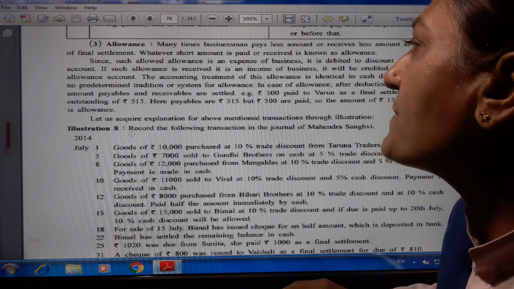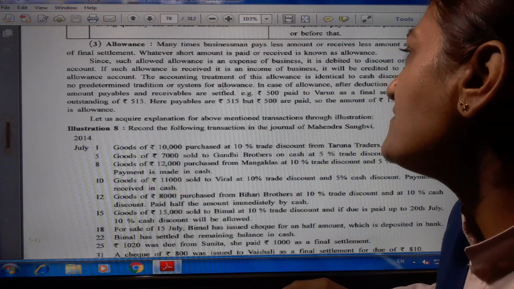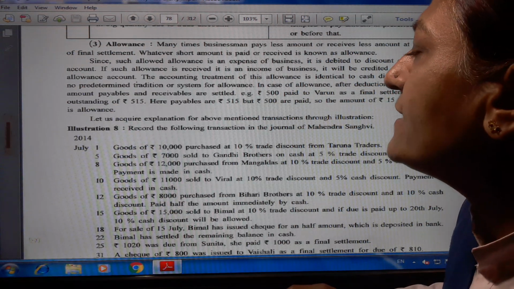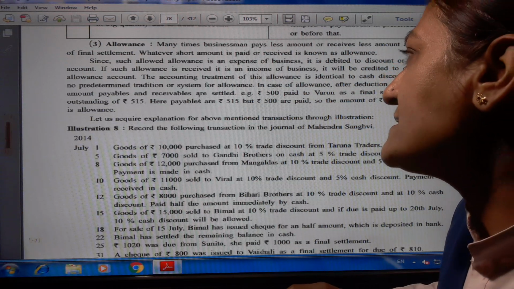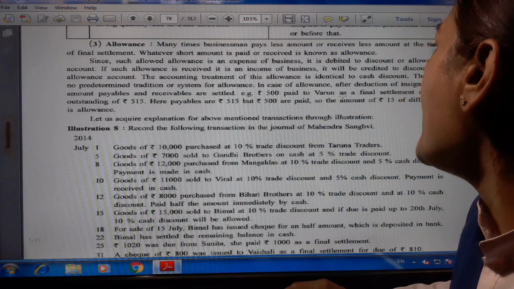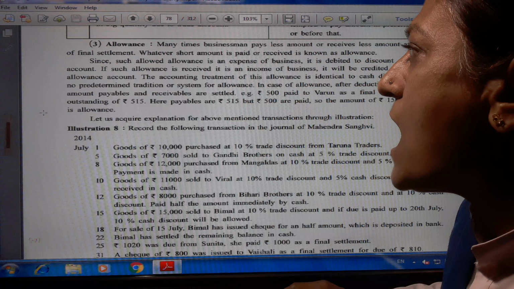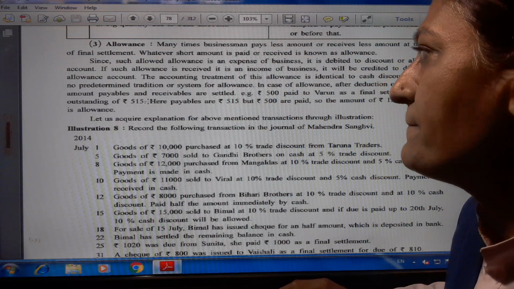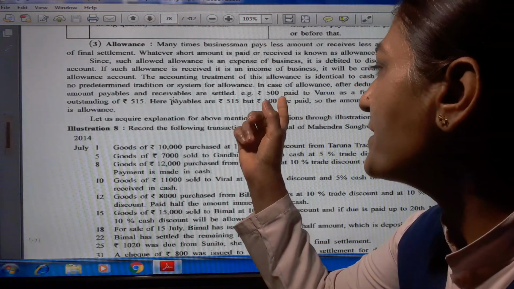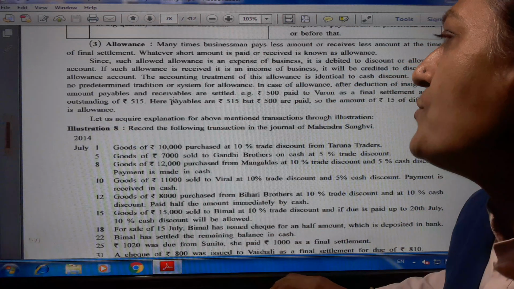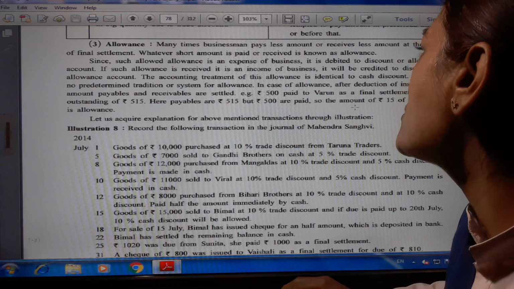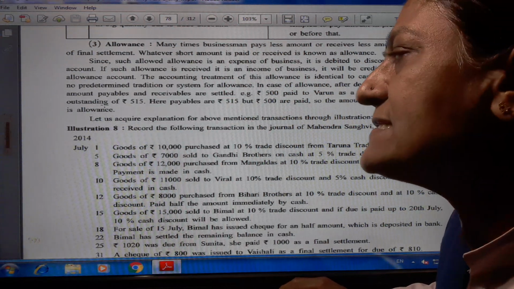There is no predetermined tradition or system for allowance. In case of allowance, after deduction of an insignificant amount, payables and receivables are settled. As an example, rupees 500 paid to Varun as a final settlement against outstanding of rupees 550. Means outstanding 550 but payment made only for 500. It means 50 rupees is a discount received. Here payable is rupees 550 but rupees 500 are paid. So the amount of rupees 50 of difference is allowance.